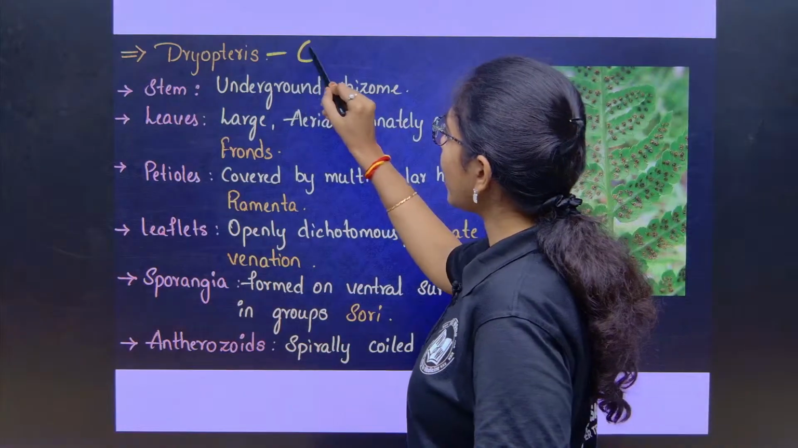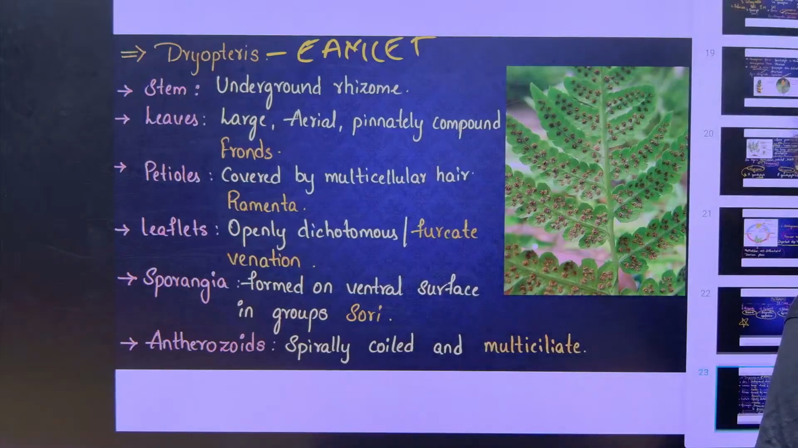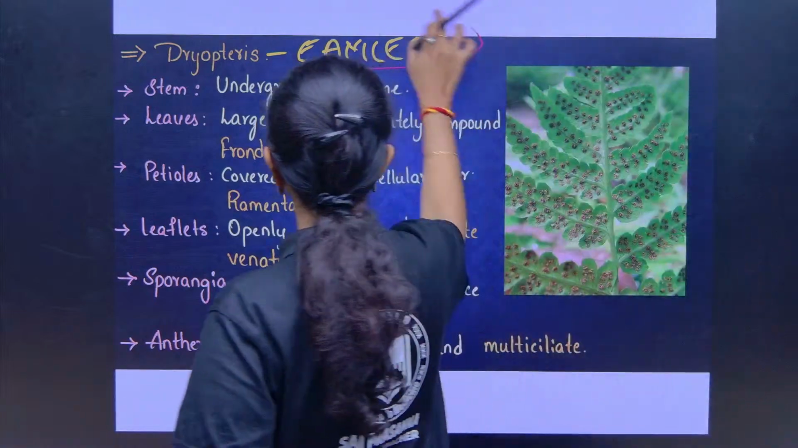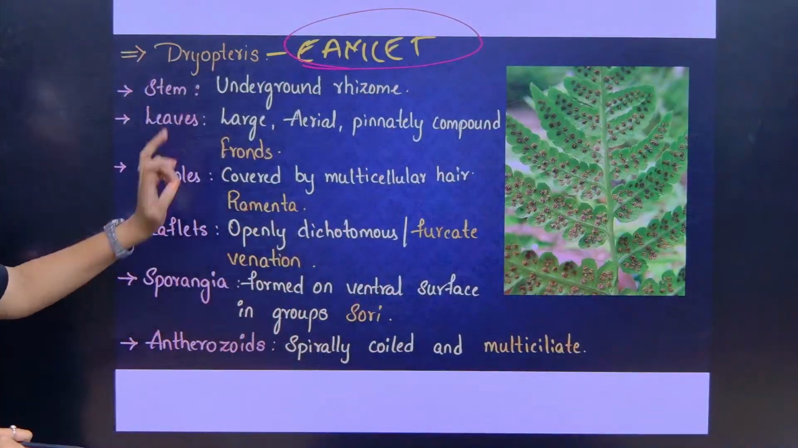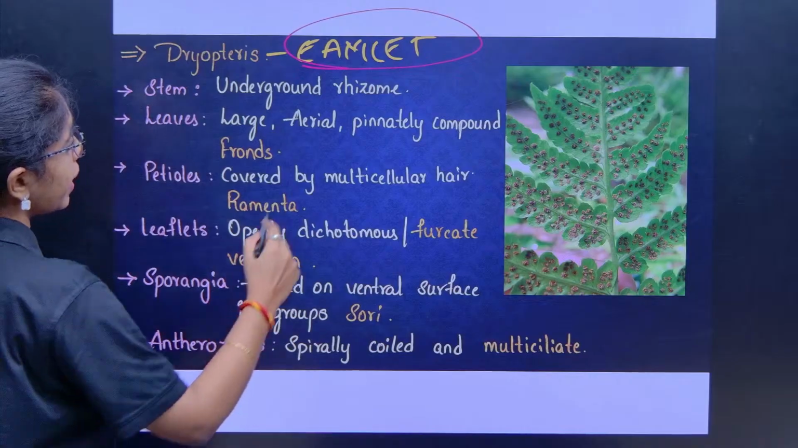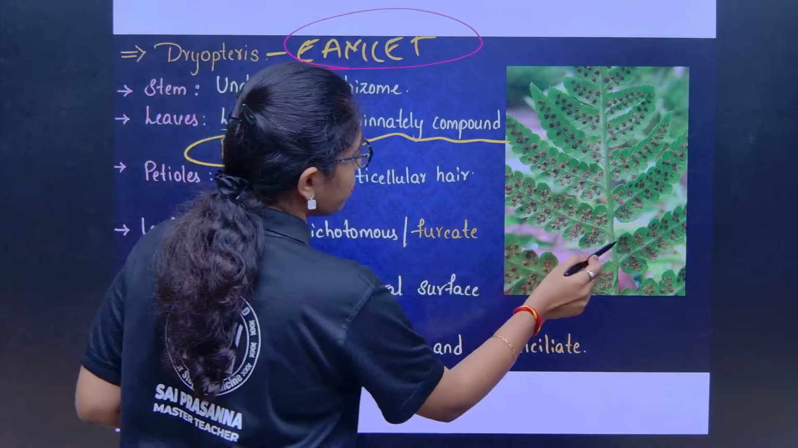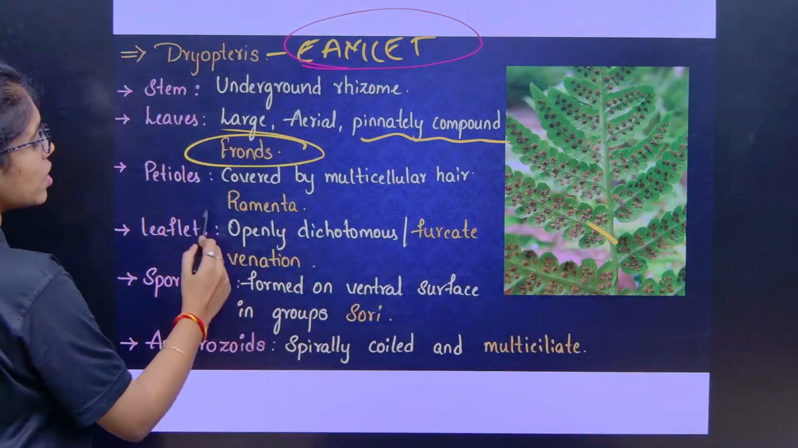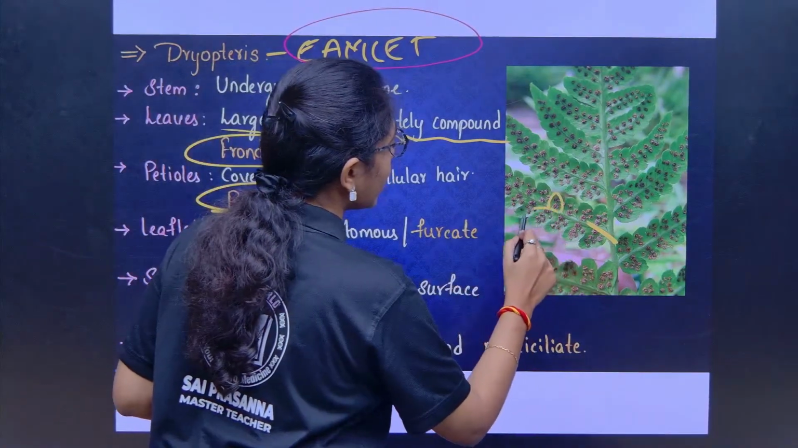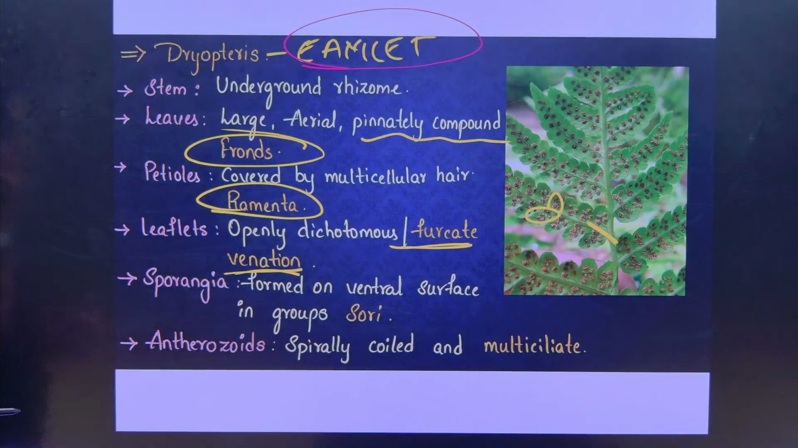Next, about Dryopteris. This is useful for MCET. This description about Dryopteris is useful for MCET students, you can listen to this. The stem of Dryopteris is an underground rhizome, leaves are large, aerial and pinnately compound, which are called fronds. The petioles are covered by multicellular hair-like structures called ramenta. Leaflets are open dichotomous and show furcate venation.